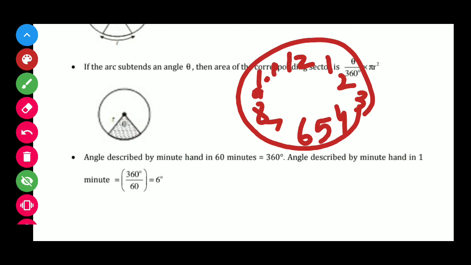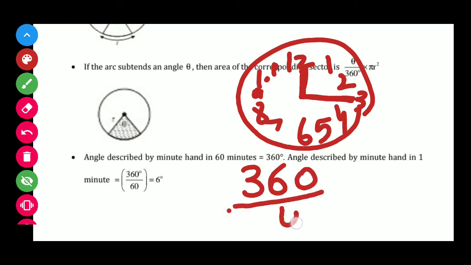So if we have to calculate for 15 minutes, students, this portion is 1/4 of the complete clock. So the complete angle of 360 degree, if we divide this by 4, in this way we get 90 degree. This is the easiest way to calculate this. Otherwise we have a total of 4 portions and the total angle is 360 degree. In the same way we have to calculate the rest of the angles also.